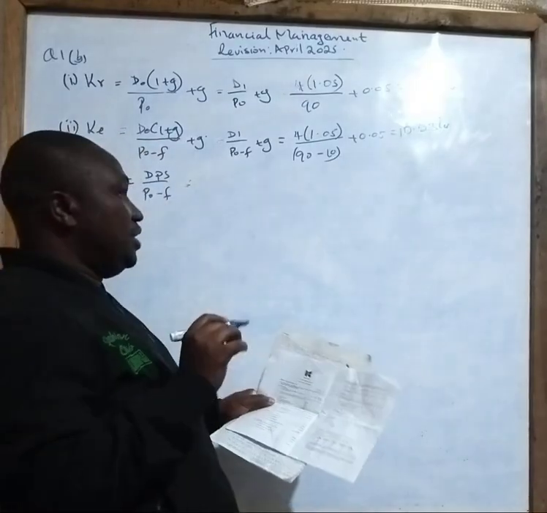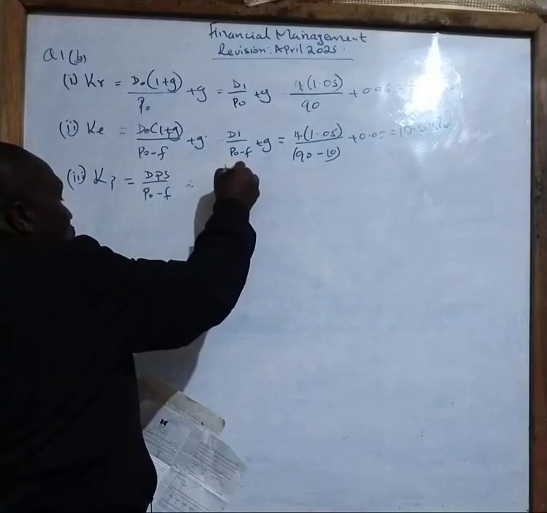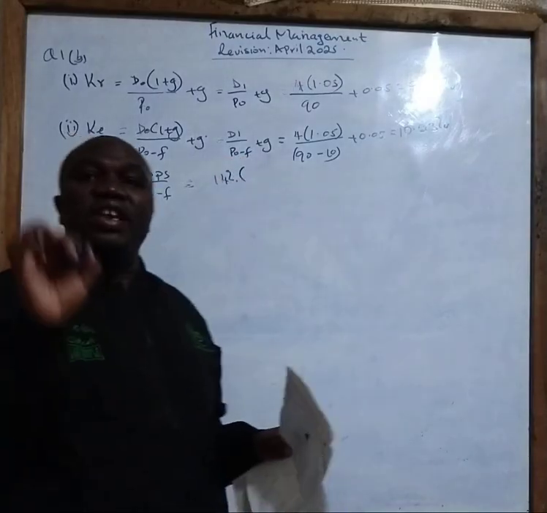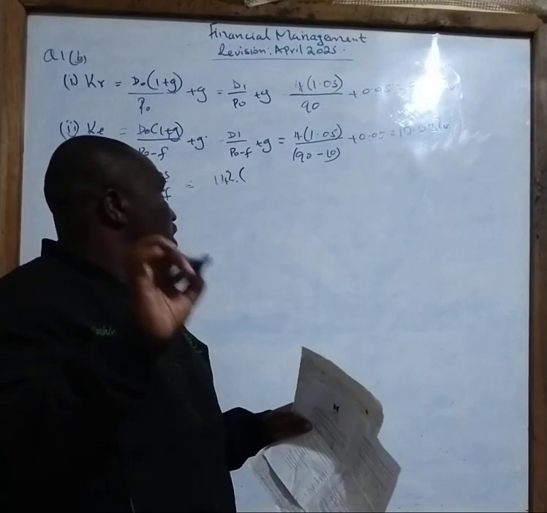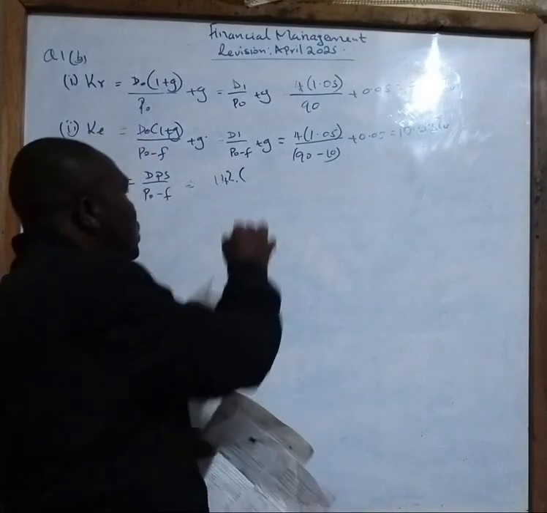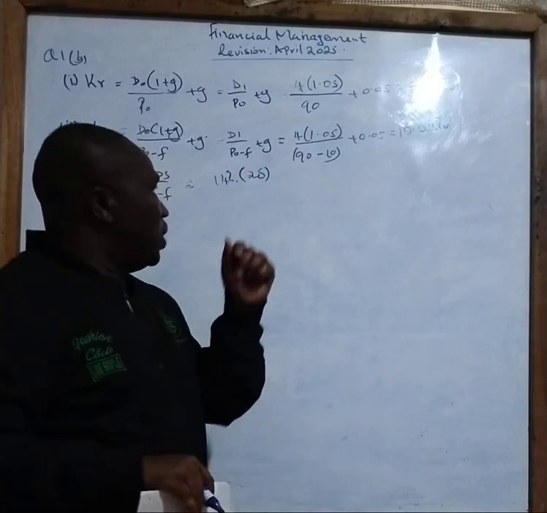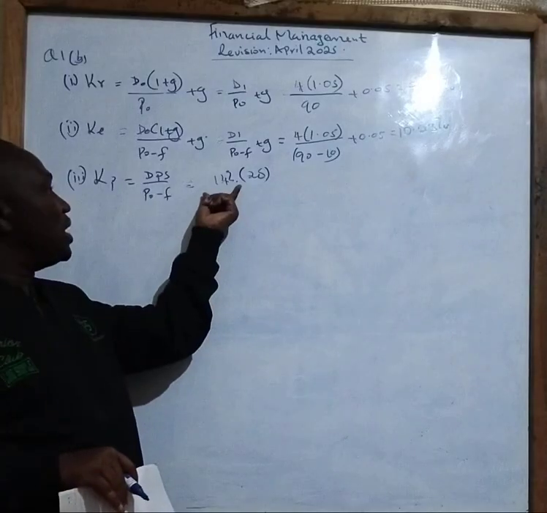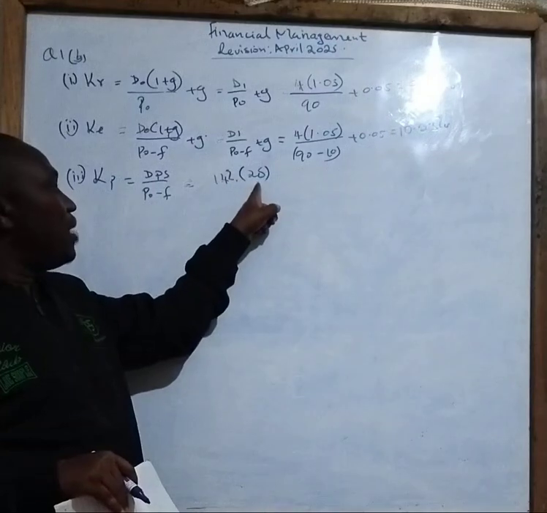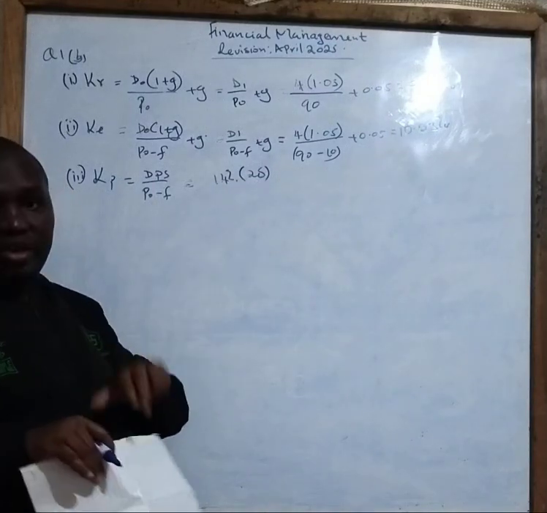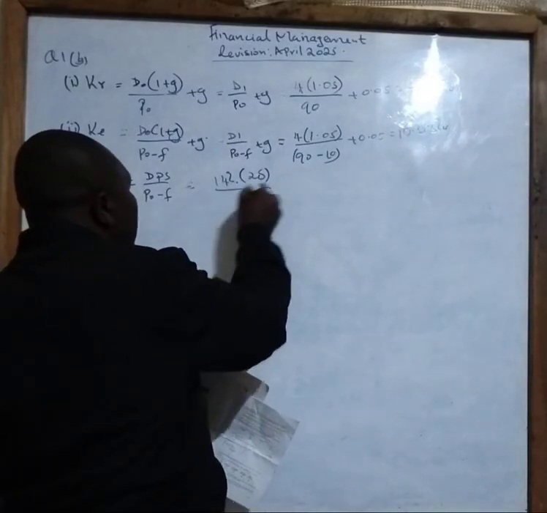So 14%, here it will be 14% of the preference share, the cost of preference share at par value. So in this case, it will be 20 shillings. Don't use the market price. When we are calculating the dividends, we normally calculate the dividends using the par value. So in this case, the par value is 20, not 24. 24 is the market price of the preference shares. So we divide this one by the market price.